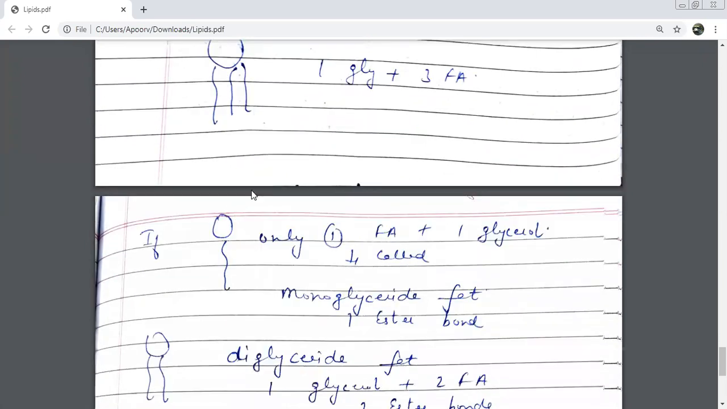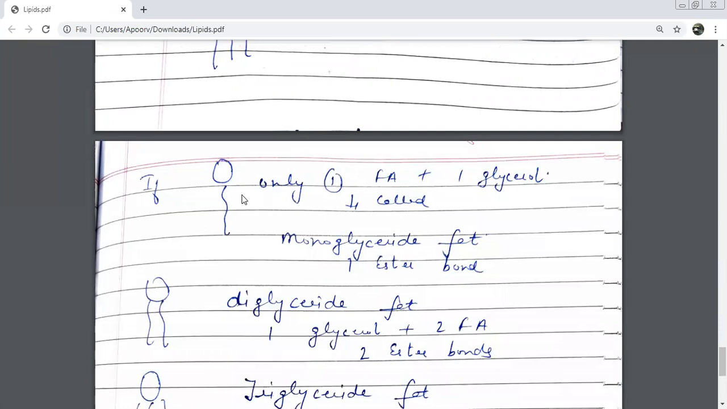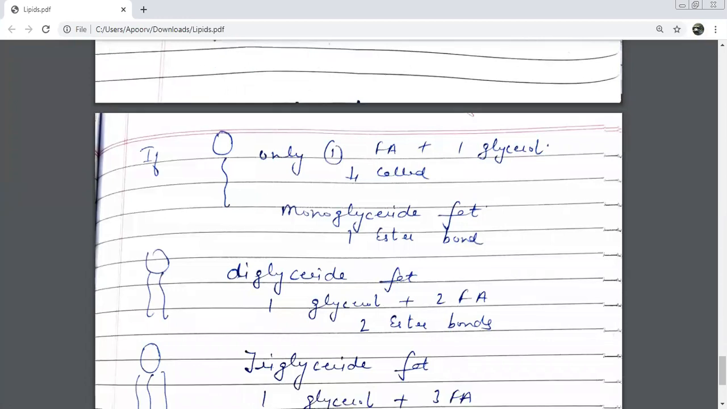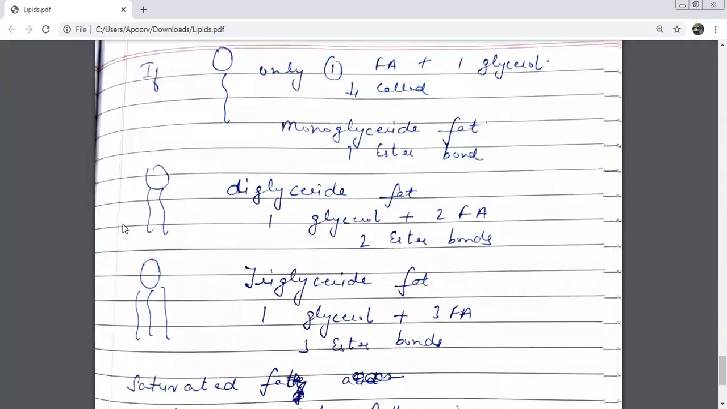Beta, if there is one fatty acid and this is one glycerol, such kinds of fats are known as monoglyceride fats. What are they called? Monoglyceride. And how many ester bonds are there in this? One, between this and this. And if you come across this figure, where you have one glycerol and 2 fatty acids, then this is known as which fat? Diglyceride fat.